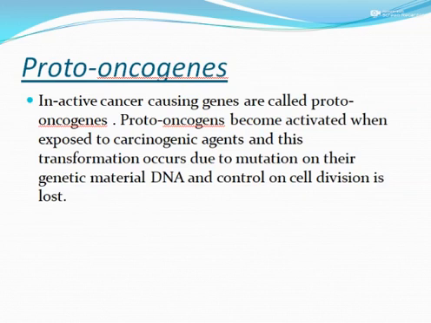Inactive cancer causing genes are called protooncogenes. Protooncogenes become activated when exposed to a carcinogenic agent, and this transformation occurs due to mutation in their genetic material, that is the DNA, and control on cell division is lost.